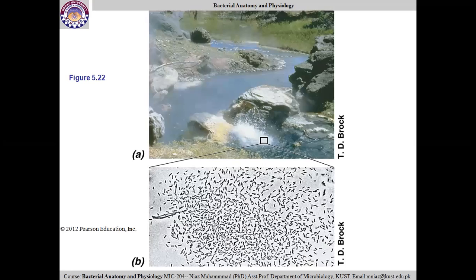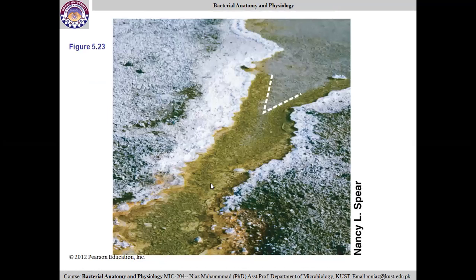Here you can see this is a thermal vent. This is a hot spring. From here a sample has been collected and it has been seen that microbial populations are present. Only rods are present. Mostly gram-positive rods are present in this thermal vent. And in cold environment, if you collect samples, we will find psychrophilic microorganisms.